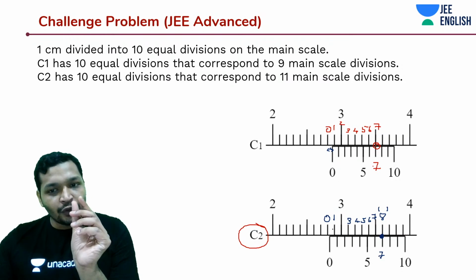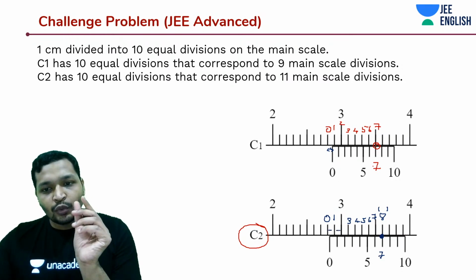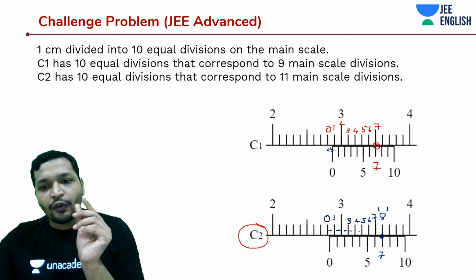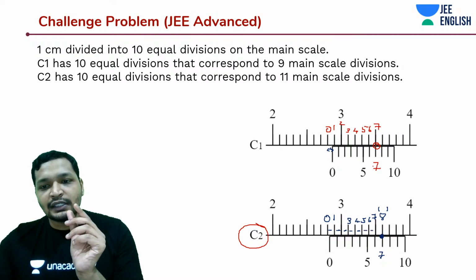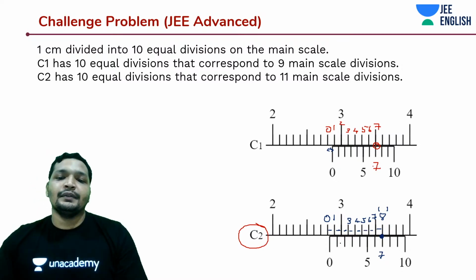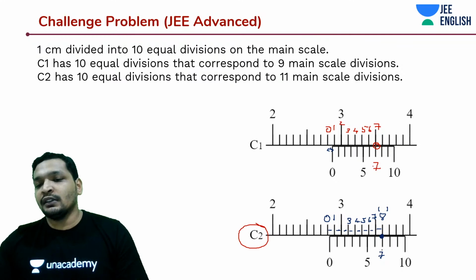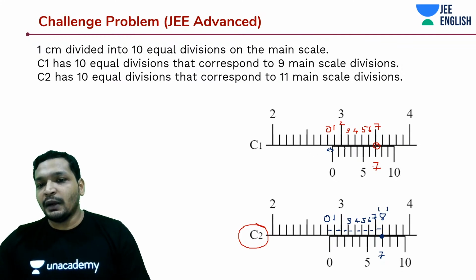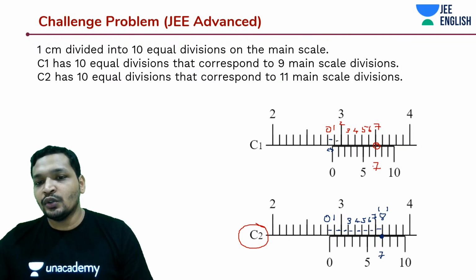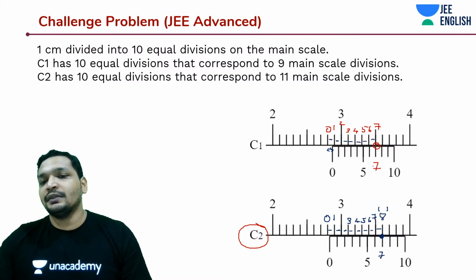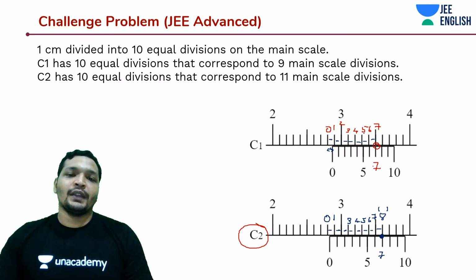If you notice, 1 division, 2 division, 3, 4, 5, 6, 7, 8 division. Here it will be only 7 divisions, you know that 7 division is coinciding. But notice over here, 1 division, 2, 3, 4, 5, 6, 7 division. Right?